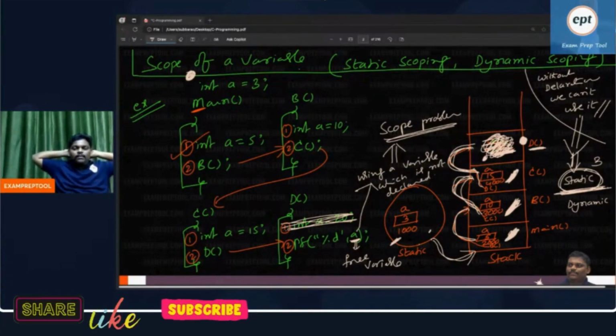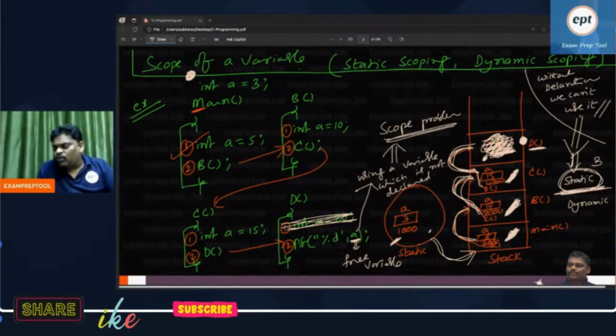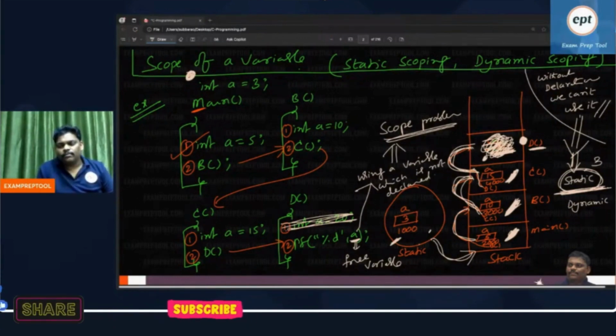What is the answer? Just static scoping, because most of the languages follow static scoping, as there is less work involved. If the question says dynamic scoping, go for dynamic scoping. If it says static scoping, go for static scoping. If you don't say anything, please go to static scoping. Rishabh, that's what I'm saying: if nothing is said, then go to static scoping.